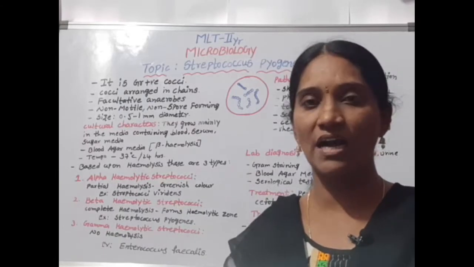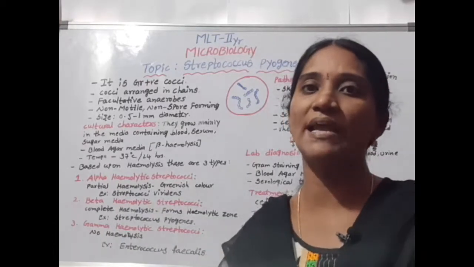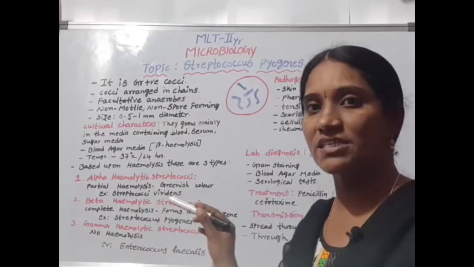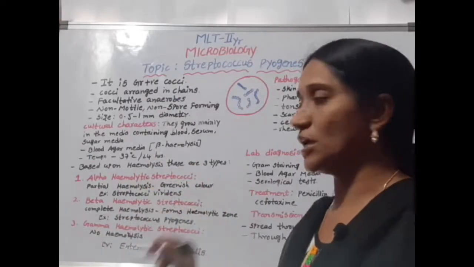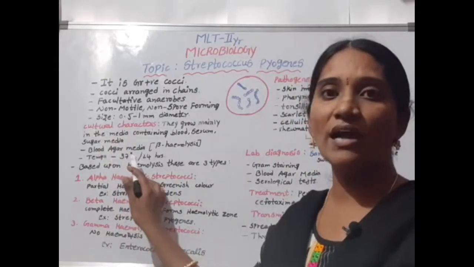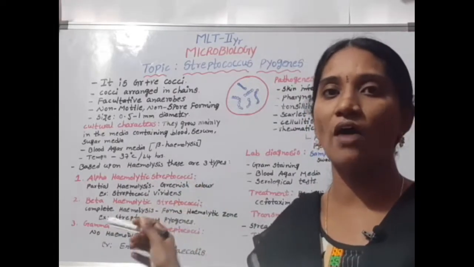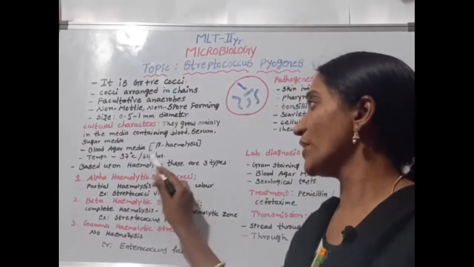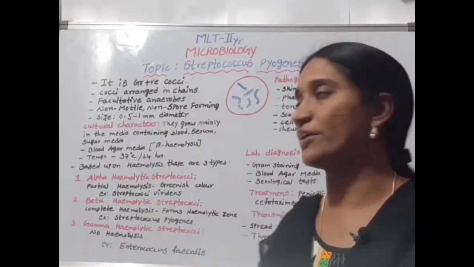Streptococcus grows on blood agar media and shows beta hemolysis. Hemolysis means, heme means blood and lysis means destruction: destruction or splitting of the blood. Beta hemolysis means complete hemolysis. The required temperature is 37 degrees centigrade and the incubation period is 24 hours. These are the cultural characters of Streptococcus pyogenes.